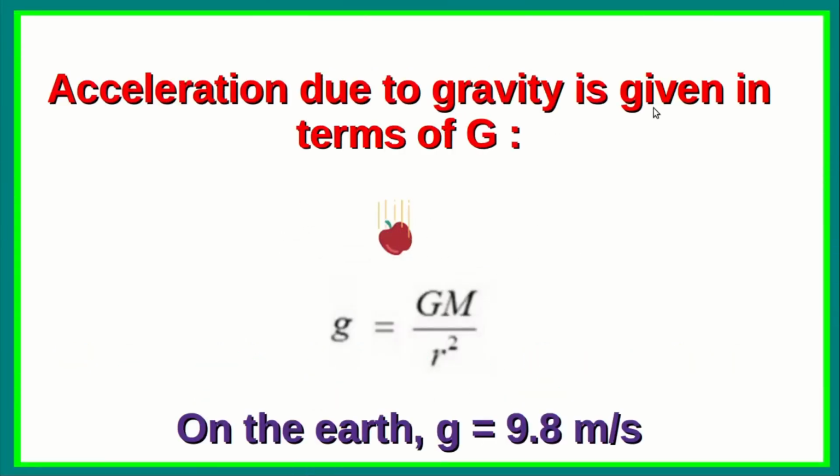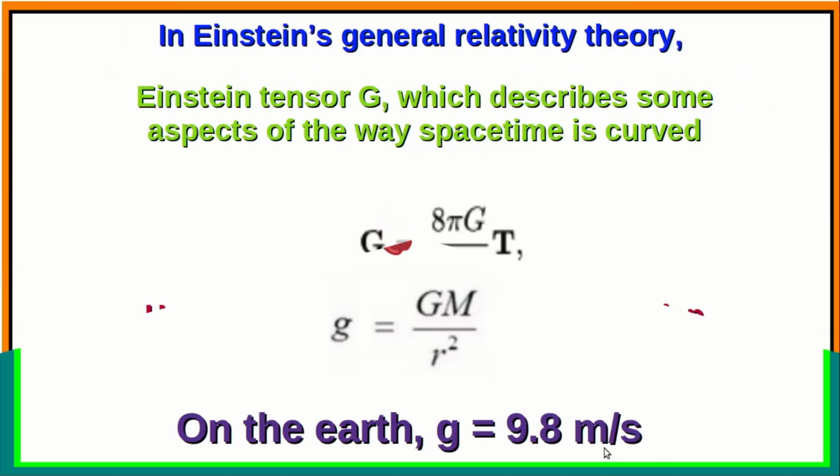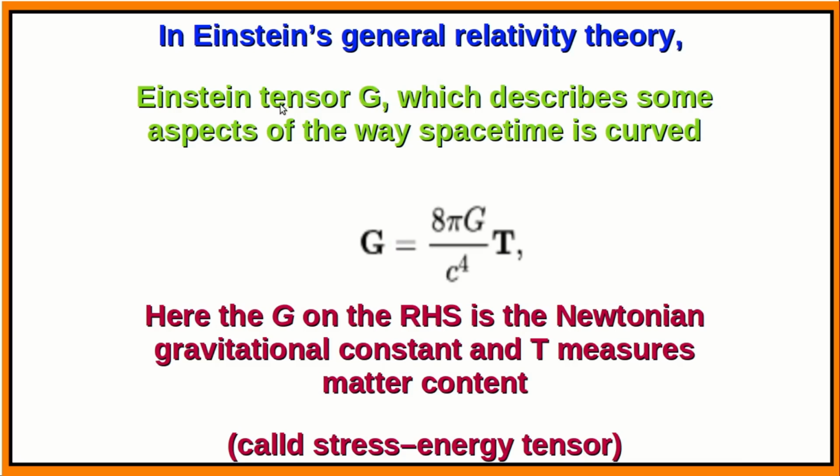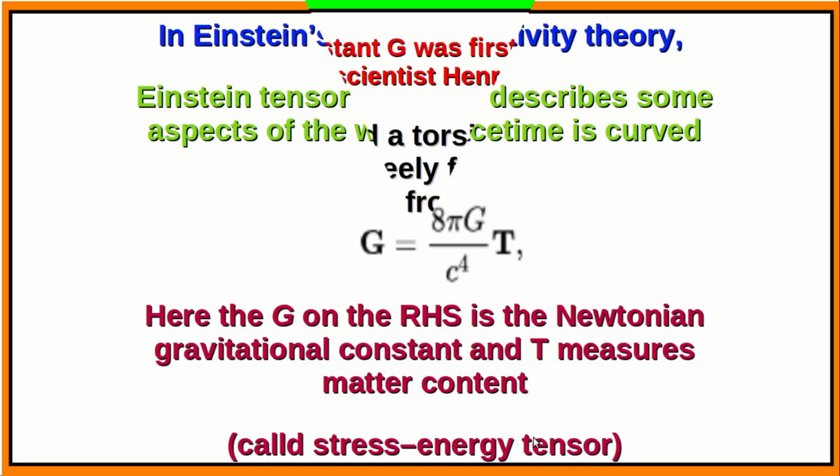The acceleration due to gravity is given by the following expression: g = GM/R². On the earth, g has a value of 9.8 meters per second squared. In Einstein's general relativity theory, the Einstein tensor G, which describes some aspects of the way space-time is curved, is given by G = 8πG/c⁴ × T. Here G on the right hand side is the Newtonian gravitational constant, and T measures the matter content, which is known as the stress energy tensor.